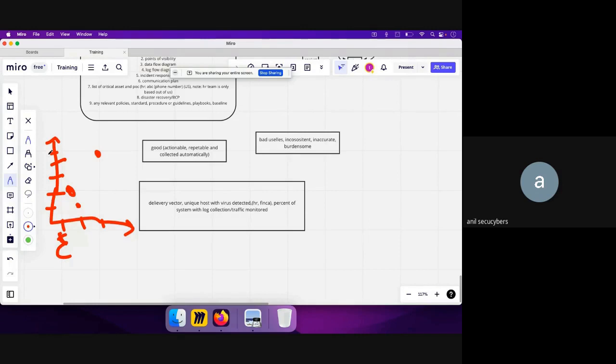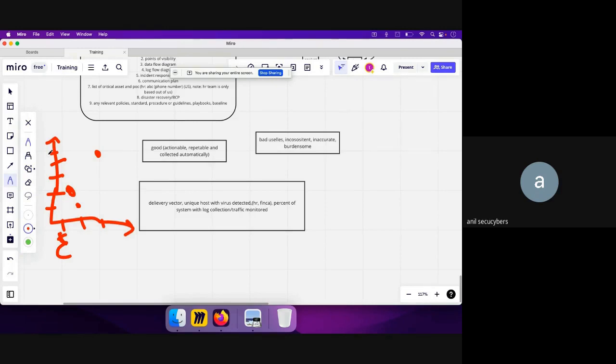Okay, so this is all about the three different good metrics which you can start collecting, obviously in an automated fashion, and start showcasing to your leadership, to help them understand the benefit of having a SOC team in their company. Okay, so that's all for the good metrics part.